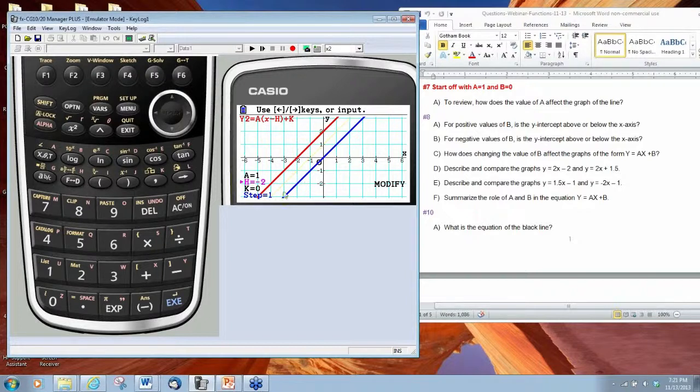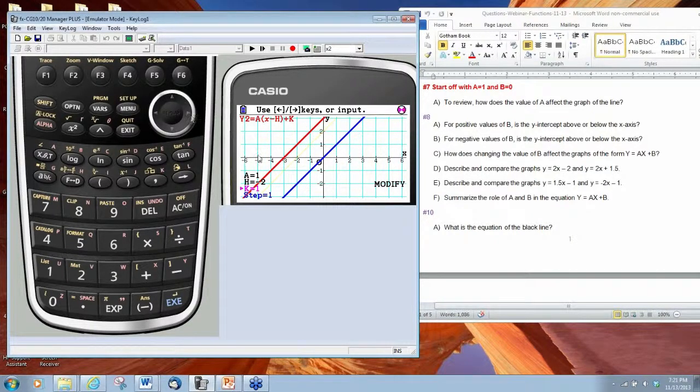Now, let's manipulate the value of k. So if I change the value of k from 0 to 1, we have our yellow trace right here, and the line that was passing through the point -2, 0 has now moved up 1 unit.